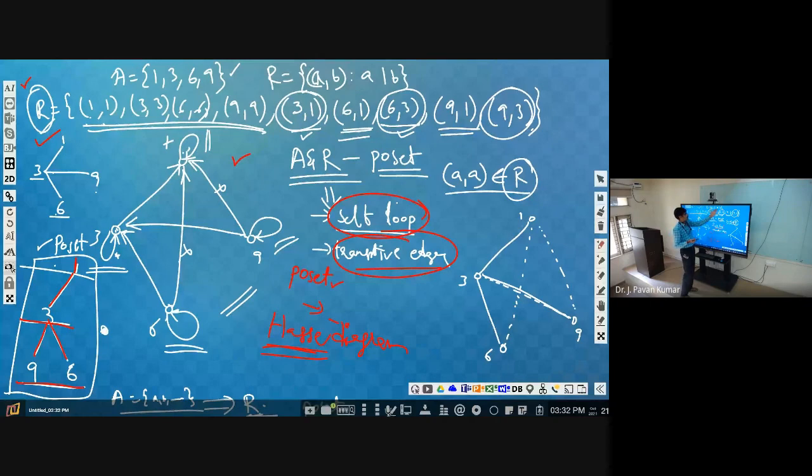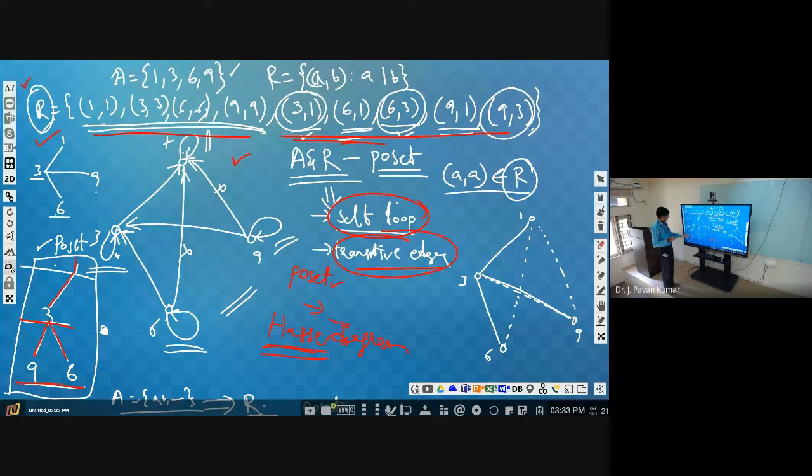Like B divides A, instead of A divides B, we will be having B divides A, isn't it? Then all these tuples will be changed. These will remain as they are, but these tuples will be reversed. Then this digraph will also be changed. The directions of this digraph will be changed.